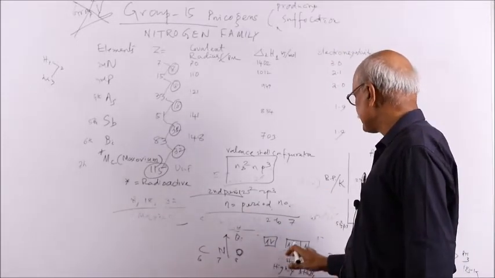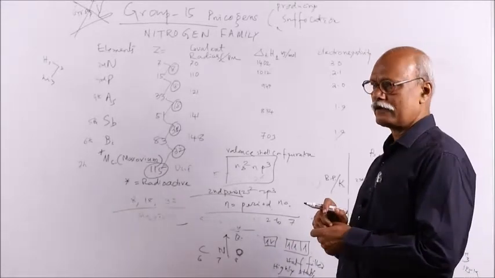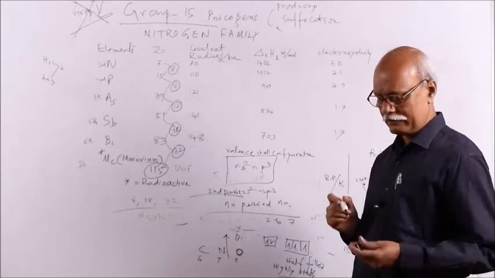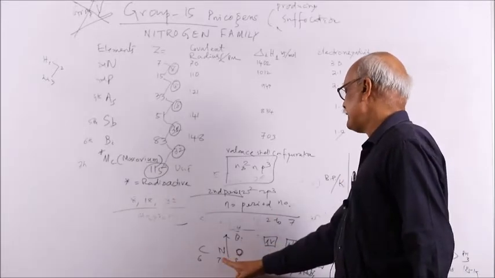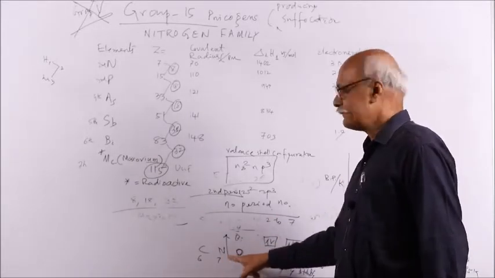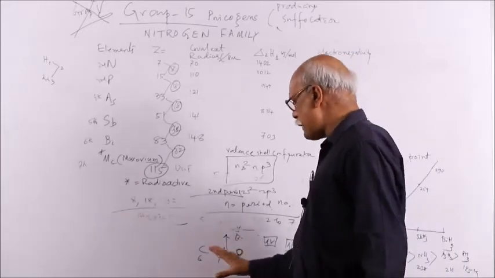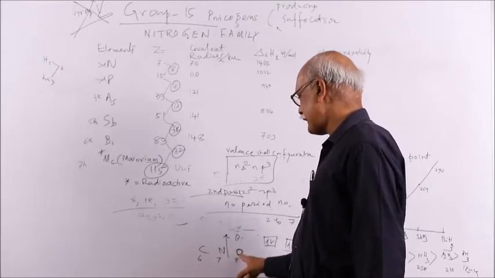Due to this stable configuration, the expulsion of an electron from the valency shell will be difficult. That is the reason why nitrogen has higher ionization energy than oxygen. It is greater than carbon, but it should be less than oxygen, because oxygen has a smaller size than nitrogen.